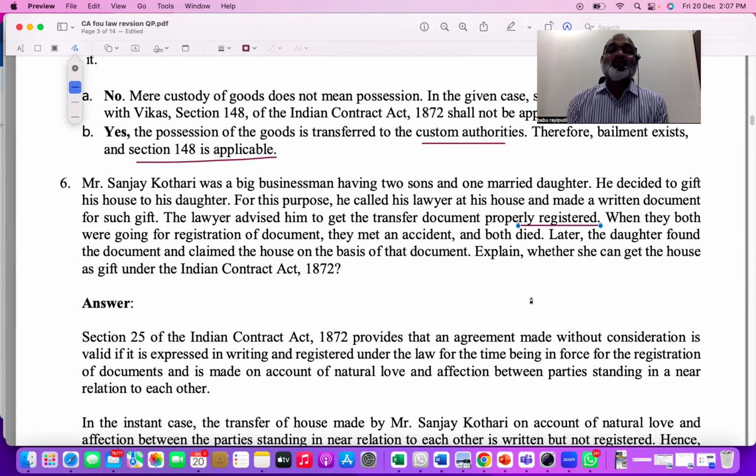Number 1, it should be in writing. Number 2, it should be registered. Number 3, it should be between near related people, so family members. It should be in writing and it should be registered. So it's a natural love and affection. So the third point clearly tells us it is written and registered. When they both were going for registration of the document, they met with an accident and both died.